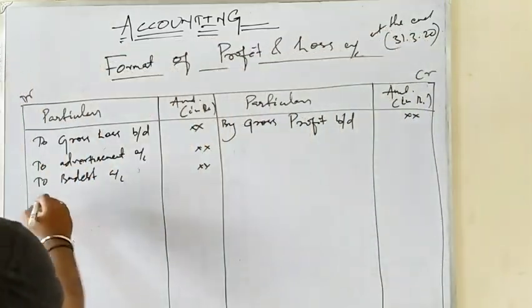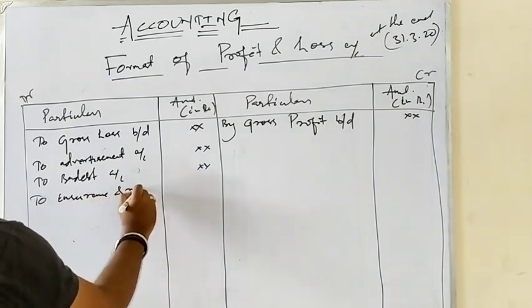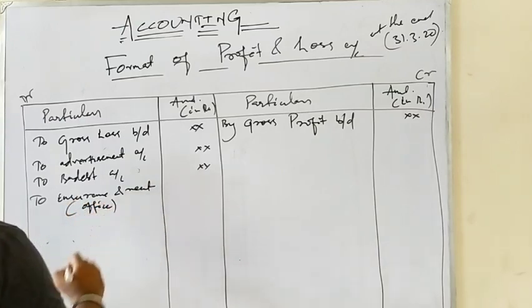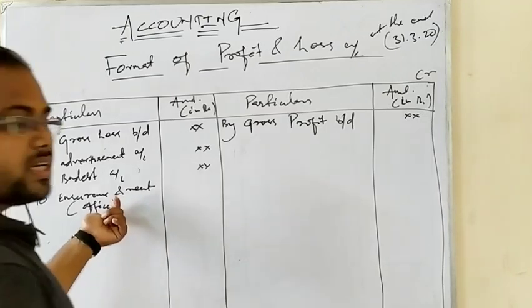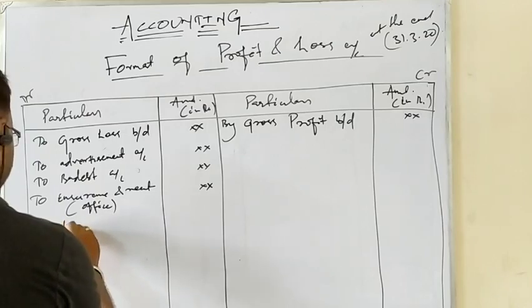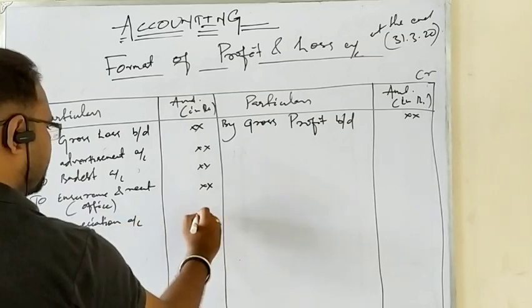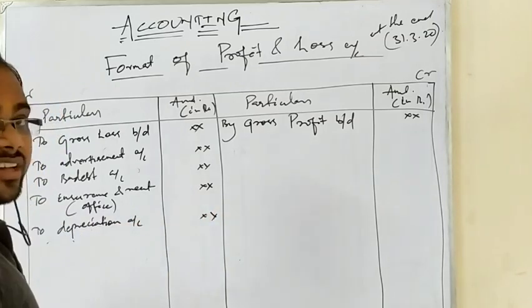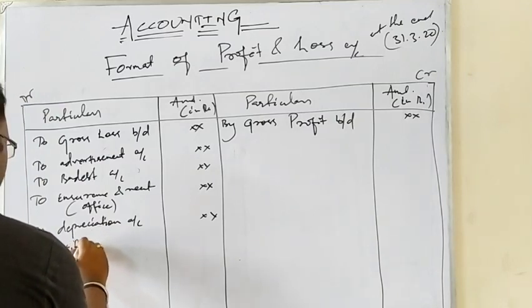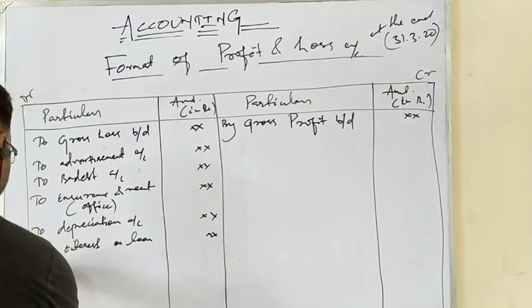Then insurance and rent. Insurance and rent are related to the office, not the factory, so office rent and insurance come under the debit side of the profit and loss account. Then depreciation. These all are indirect expenses. Depreciation, as you know, is the reduction in value of a fixed asset during an accounting year, so it is totally an indirect expense. Then interest on loan, and bank charges.